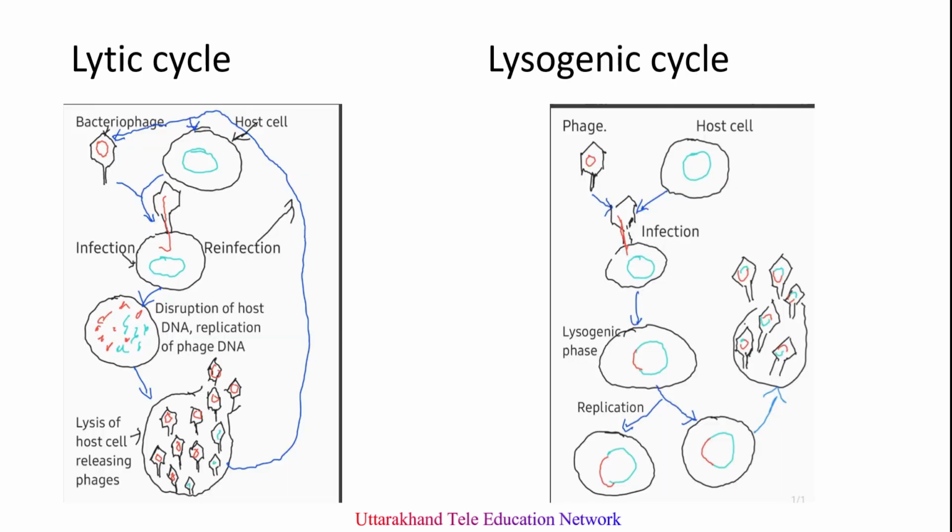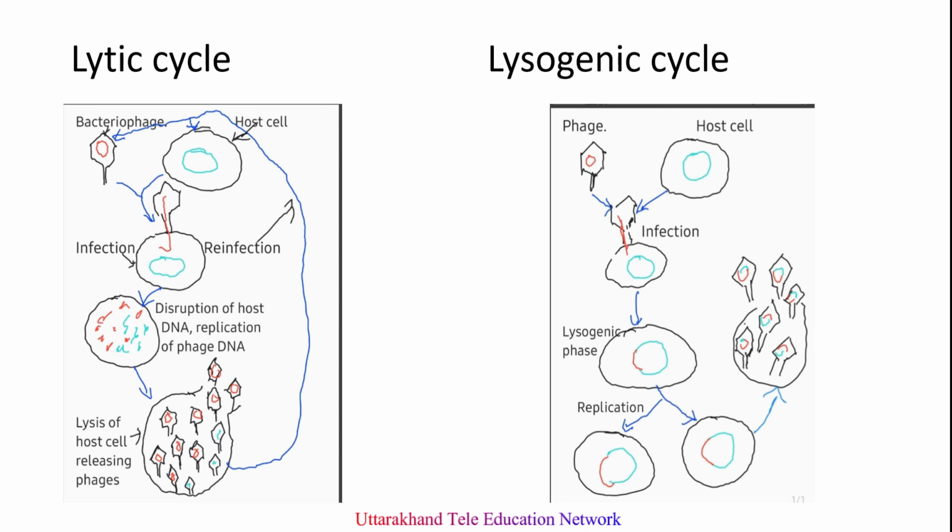Bacteriophages commonly cause lysis of the bacterial cells which they infect. Such bacteriophages whose infection is followed by lysis are called virulent. However, many phages do not always lyse the host and are called temperate bacteriophages. Depending upon these, two types of transduction may occur. The first one is generalized transduction and the second one is specialized transduction.